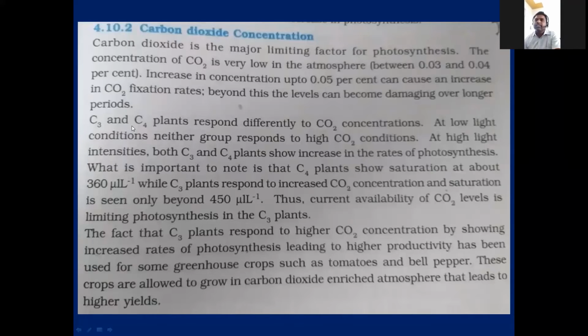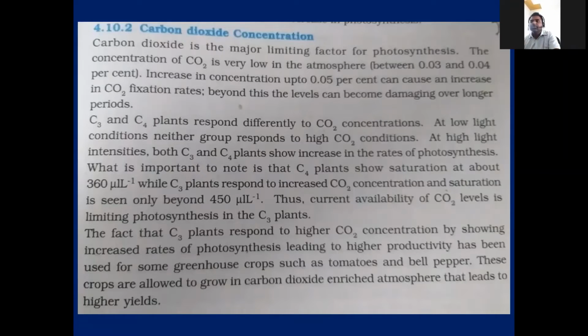If you compare C3 and C4 plants, C4 plants are better than C3 at utilizing carbon dioxide concentration. Both C3 and C4 plants show an increase in the rate of photosynthesis. C4 plants show saturation at 360 microliter per liter, while C3 plants respond to increased CO2 concentration up to 450 microliter per liter. What is the meaning of this? Many times this type of question is asked in entrance exams.